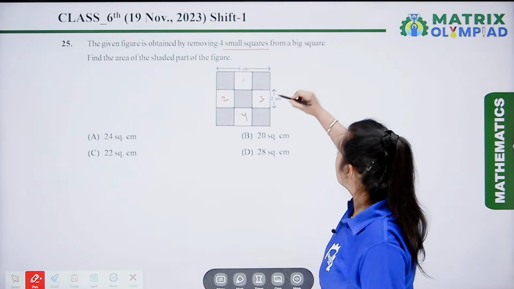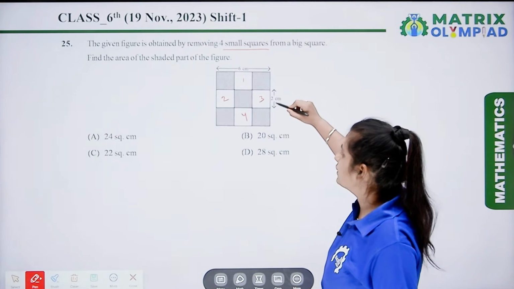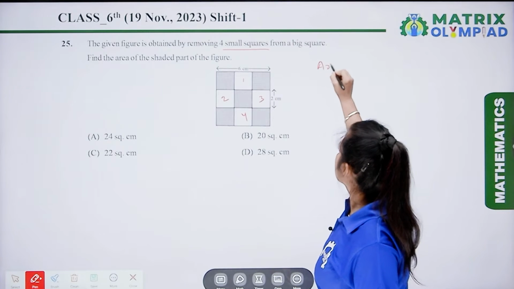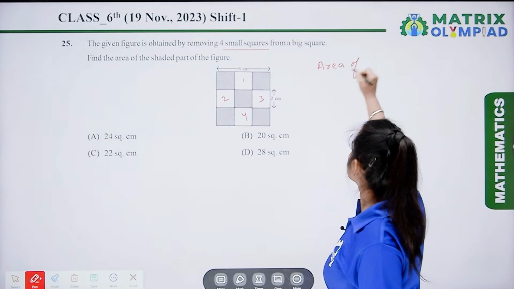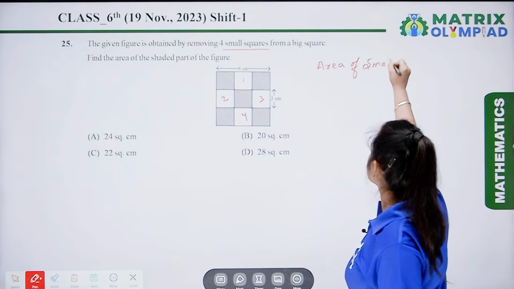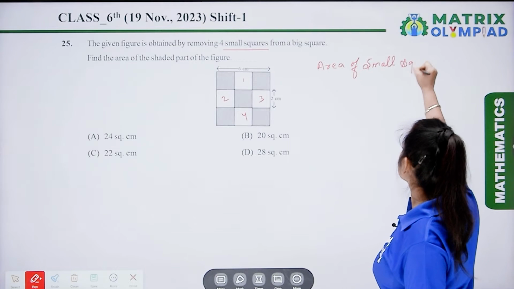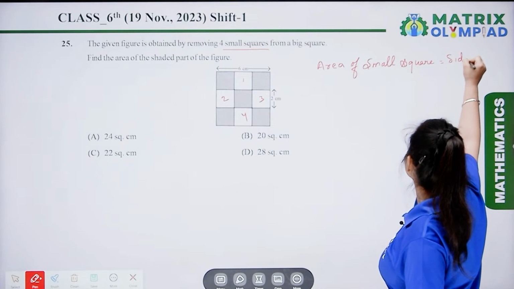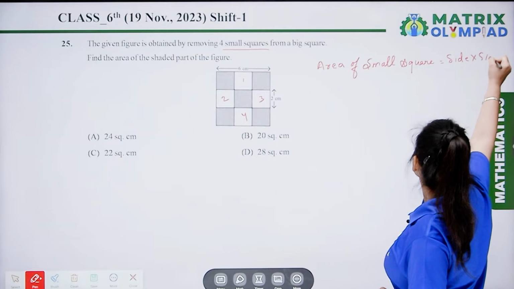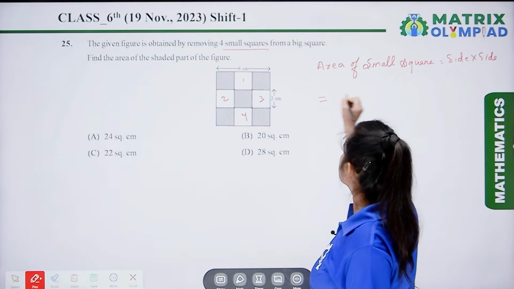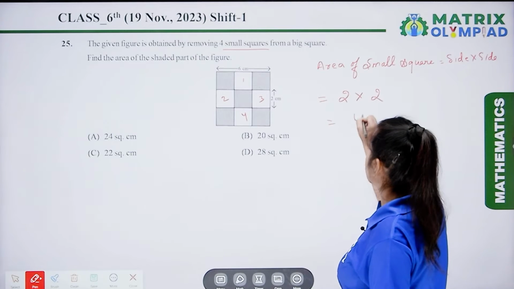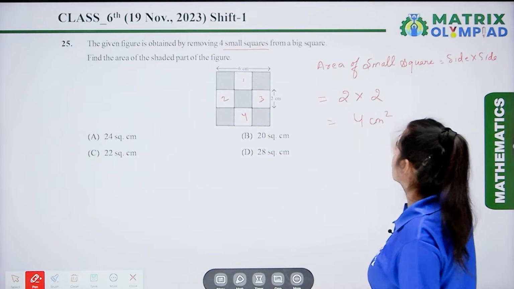The length of one small square is 2 centimeter. So the area of a small square is equal to side multiplied by side, so 2 multiplied by 2, that is 4 centimeter square.